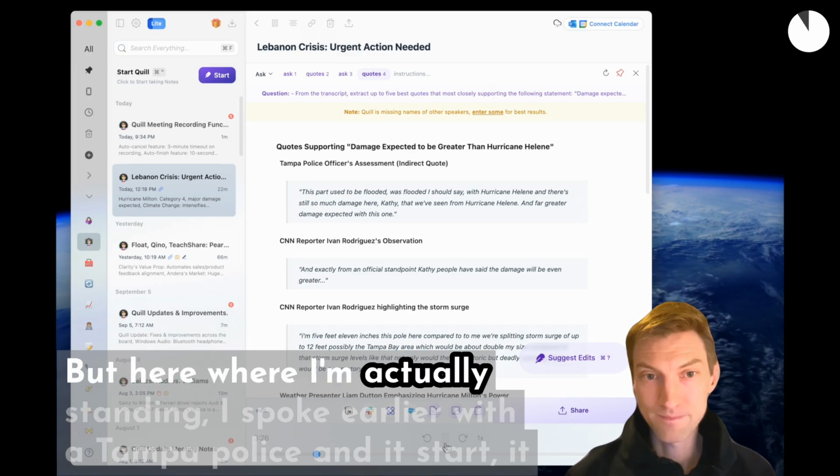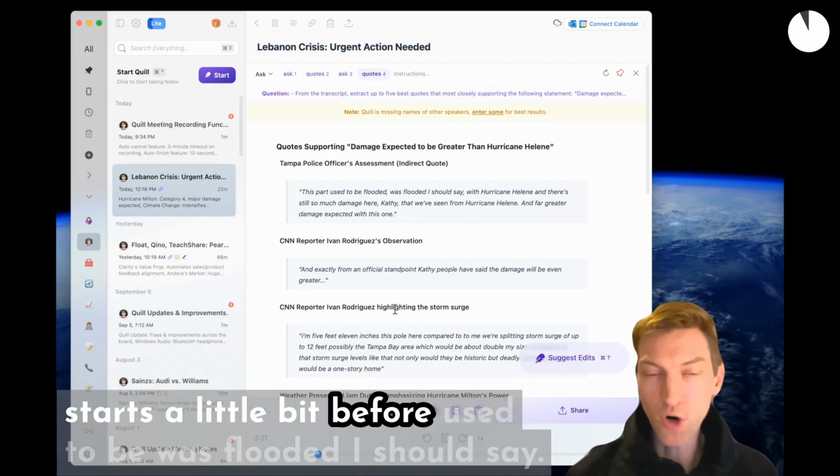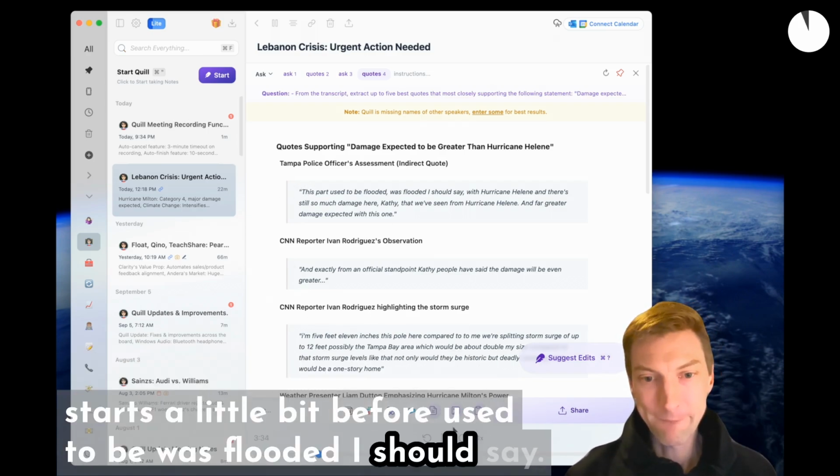But here, where I'm actually standing, I spoke earlier with a Tampa police officer. Used to be was flooded, I should say.